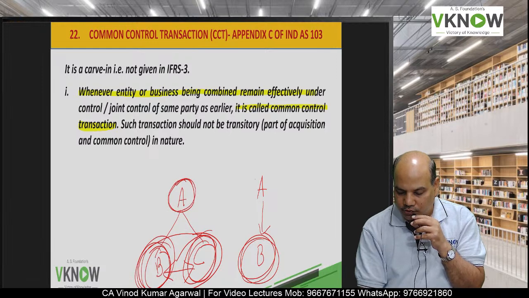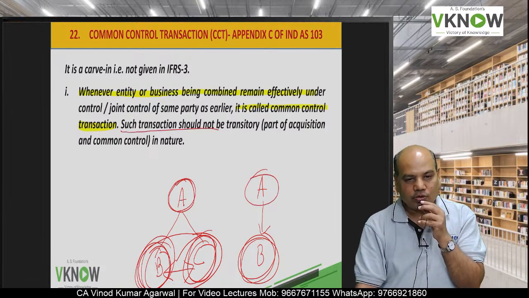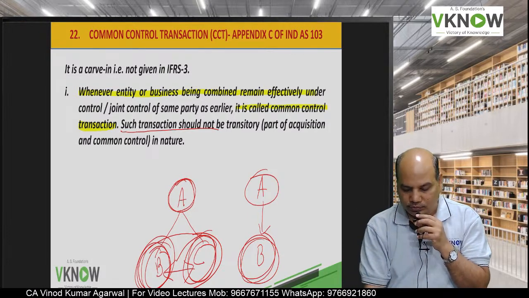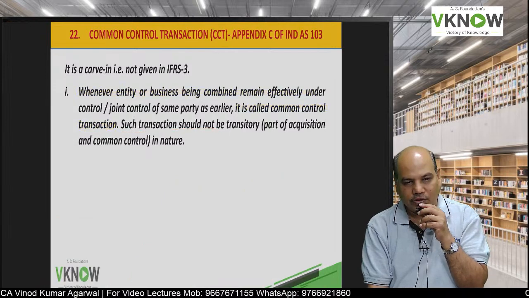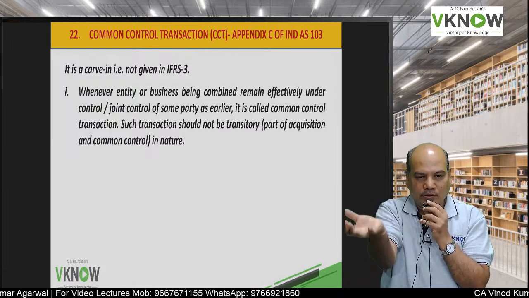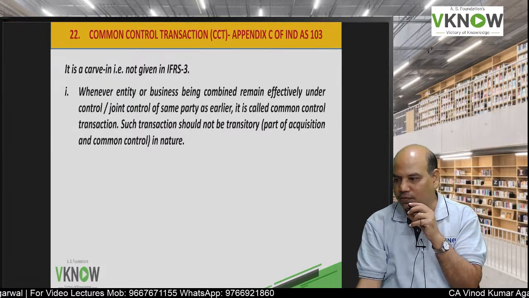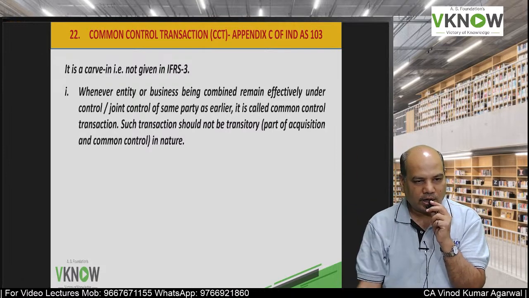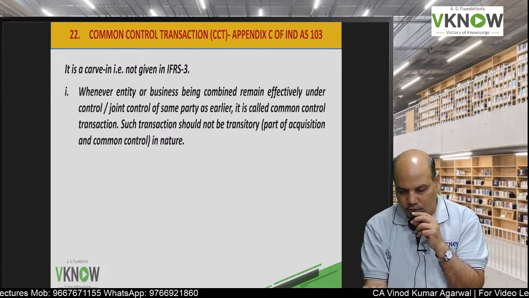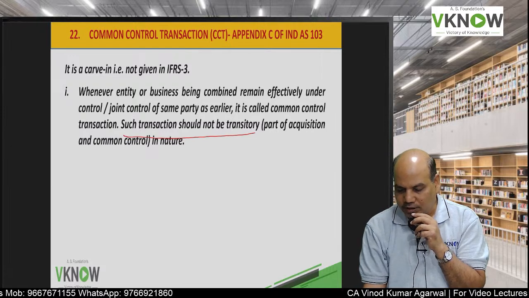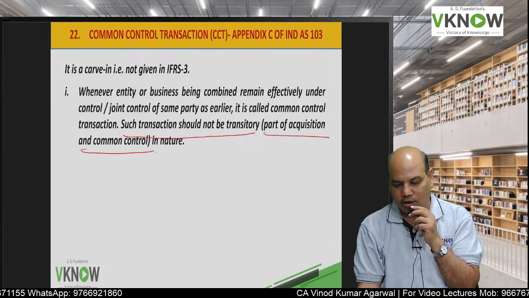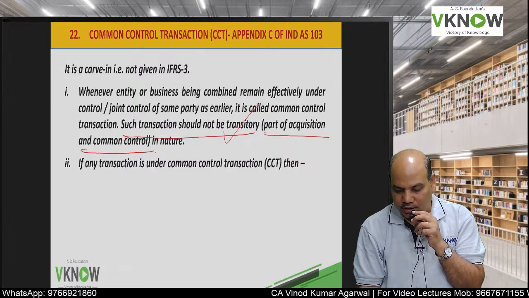Since the control has not changed, the accounting system is also designed in such a manner that you cannot have a major effect on the balance sheet. Otherwise, by doing all such transactions, you will be able to increase the net worth of your company, you can increase the market value, and you can make fools of the investors. So such transactions should not be transitory. Transitory means it should not be a part of acquisition and common control in nature. This I will explain later.